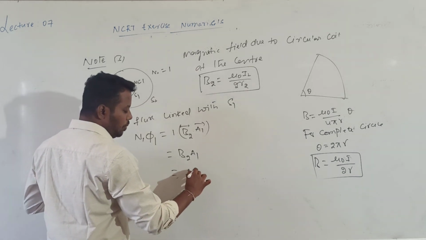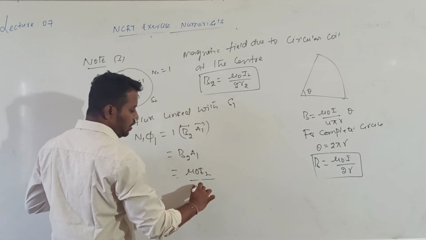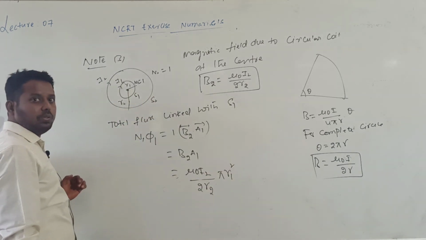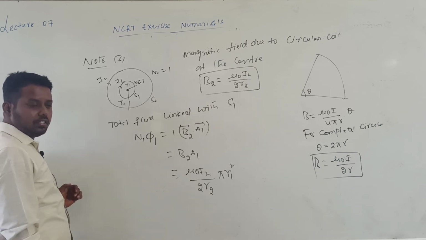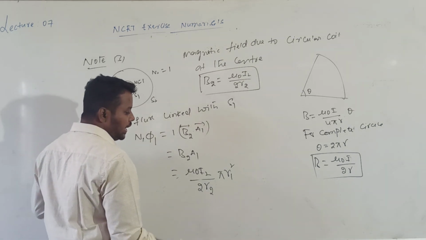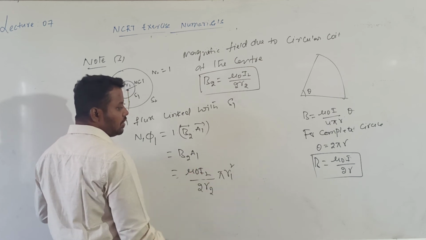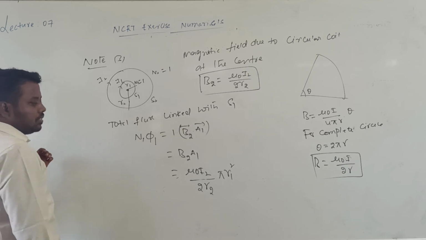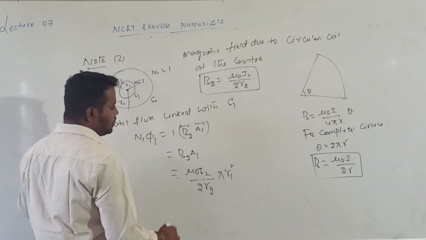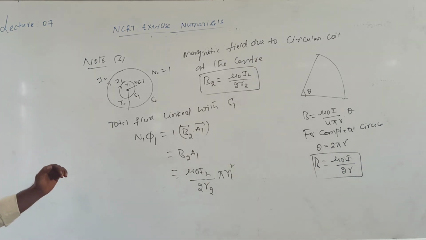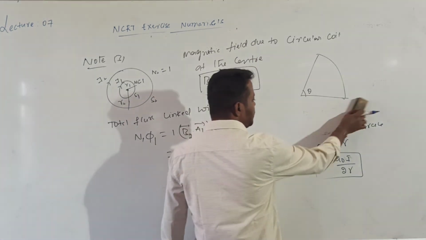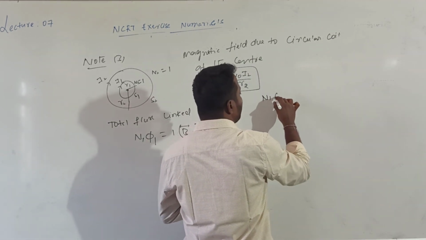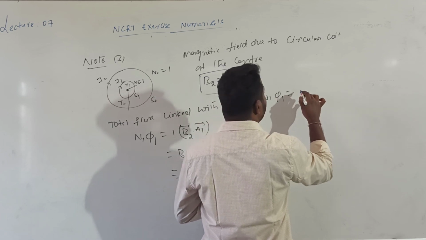So B value is mu naught into I2 divided by 2 into R2, into A1 value, pi into R1 square. So mu naught into I2 into pi into R1 square divided by 2 into R2. Finally no terms will be cancelled. This I calculated according to flux definition. According to mutual induction, what is the total flux linked with the primary coil? N1 into phi1, where N1 value is 1.